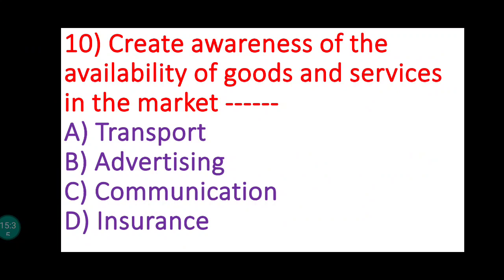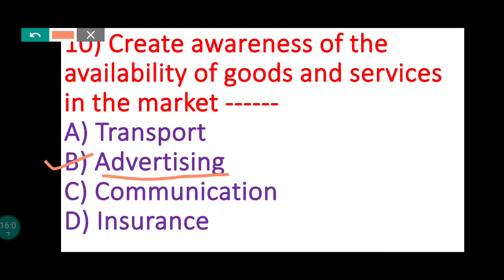10th one, create awareness of the availability of goods and services in the market. This I have already explained. The answer is advertising. Advertising is an art of informing the public about the availability of goods and services in the market. It is done through media such as television, radio, newspaper, posters, etc. So advertising will be the answer.